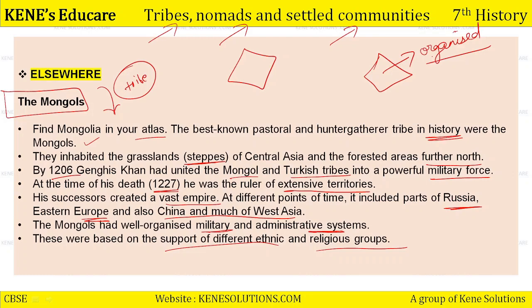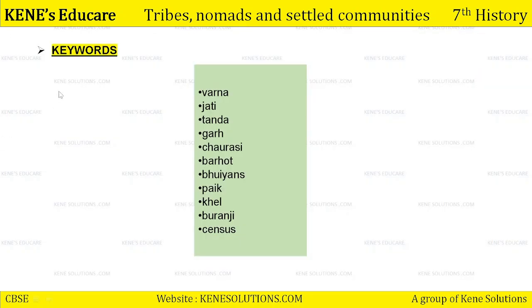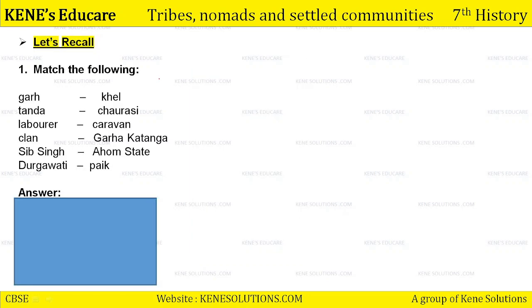of the tribe. Okay, so at the end of the chapter, let's read some associated keywords from the chapter. First is Varna, Jati, Tanda, Gad, Chaurasi, Bharot, Bhuyans, the pike, the laborers, Khel, the clan, their home state, Buranji, and census. You must know all these words, the meaning of these words, and their related connection and meaning with the chapter.